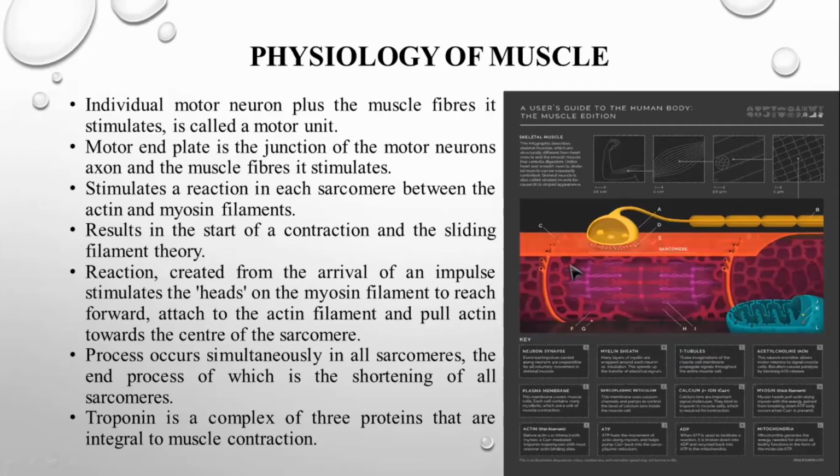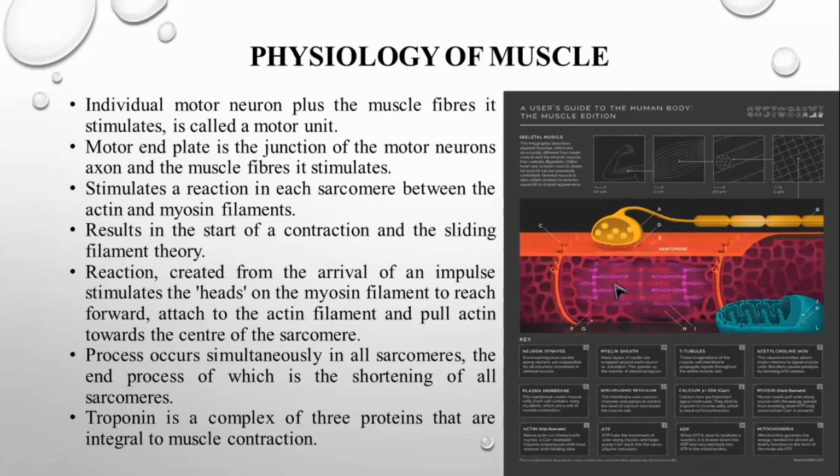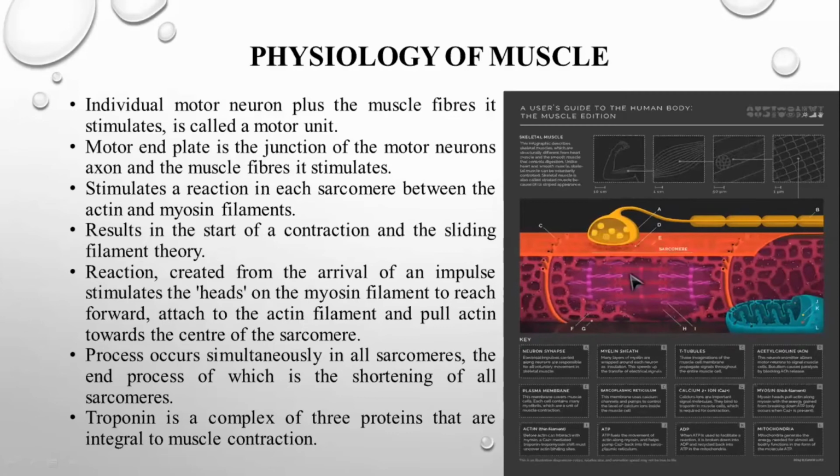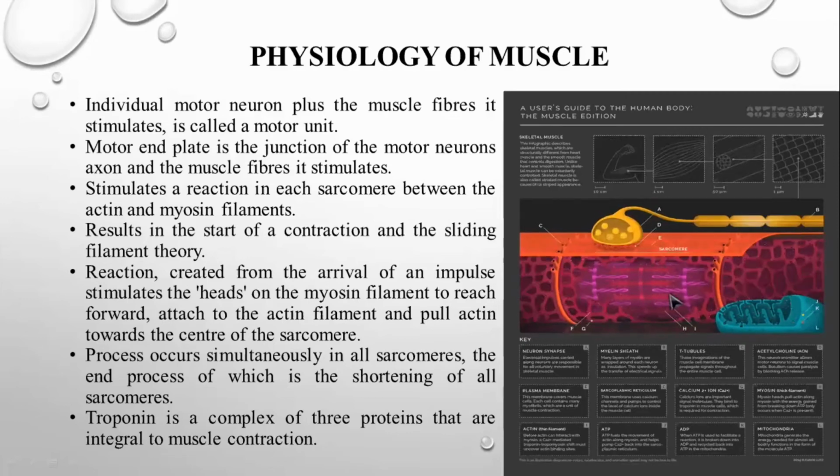This is your sarcomere. Can you see that? The pink twisted line we call the actin filament, and the red one in the center we call the myosin filament. In the myosin filament there are some rough surfaces which pull your actin filament in from either side.